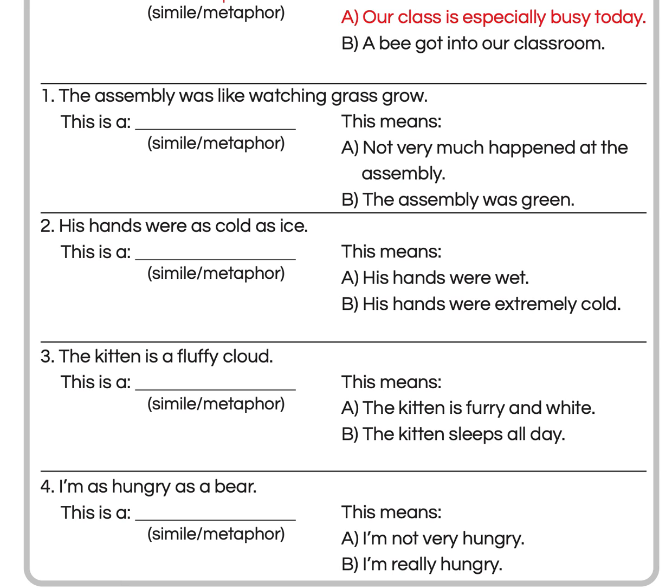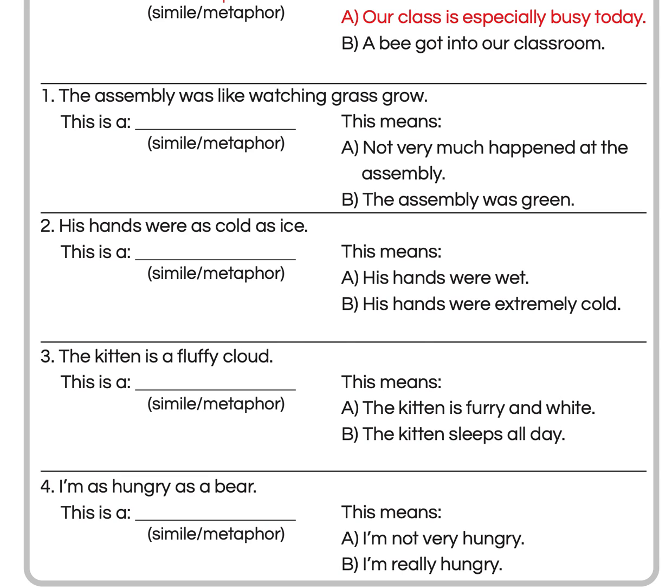This means A, the kitten is furry and white, or B, the kitten sleeps all day. The answer is A, the kitten is furry and white. The fur must be very fluffy, and a cloud is white, and so is the kitten.